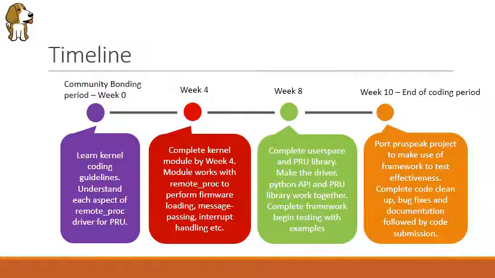This briefly depicts the important milestones during the project duration. A more detailed timeline can be found on the project page on melange. Before the coding period, I learned the kernel coding guidelines and working details of the remote proc. From 25th May onwards, work will begin on the kernel module. I expect it to finish by the 4th week, followed by writing libraries for the user space and PRU. By the 8th week, the framework will be in place, and I'll write example applications to find and fix major bugs.